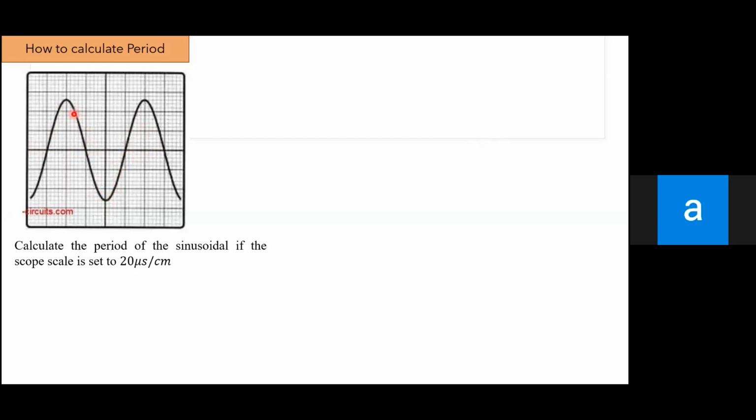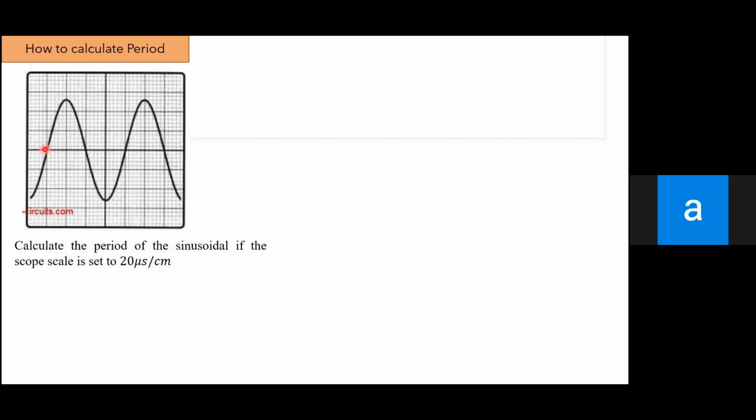You have to notice the number of divisions in one wavelength, like this. Calculate the period of the sinusoidal if the scope scale is set to microseconds per centimeter. This is the time base.